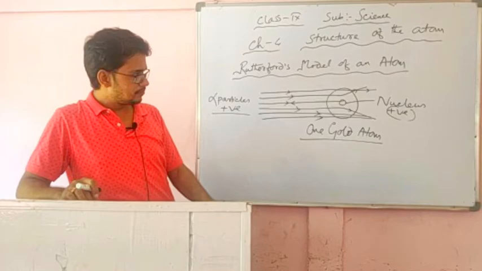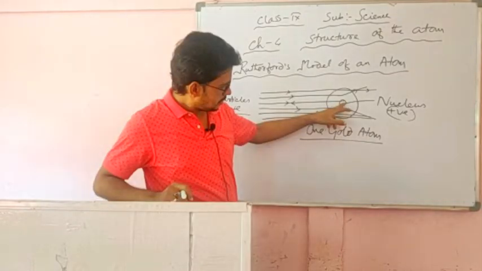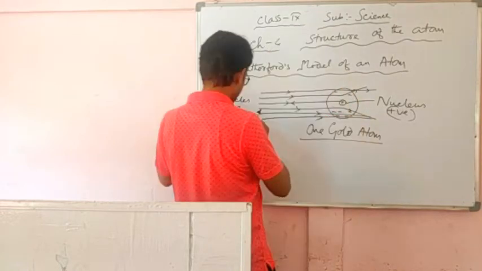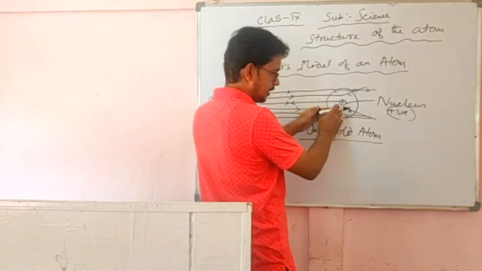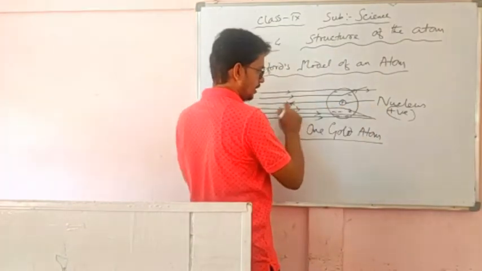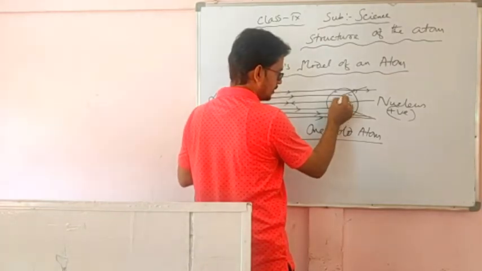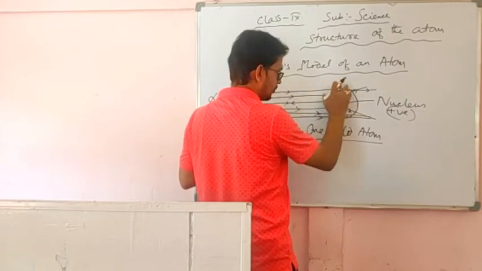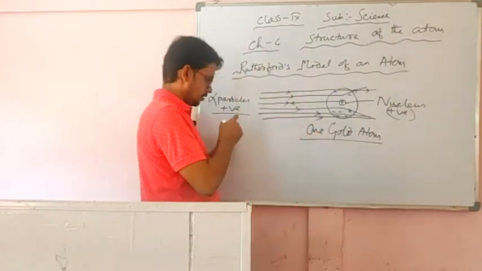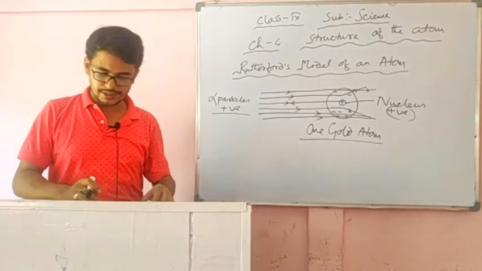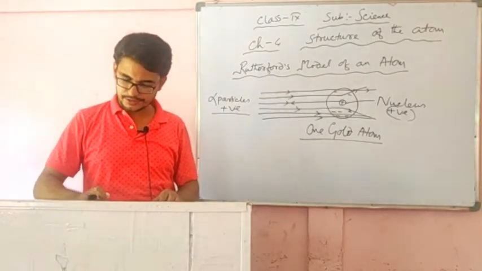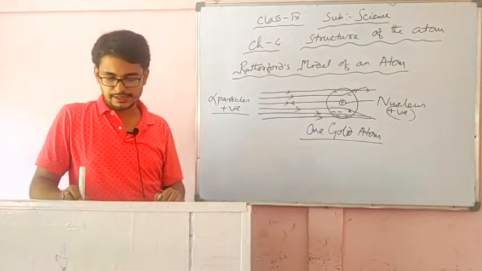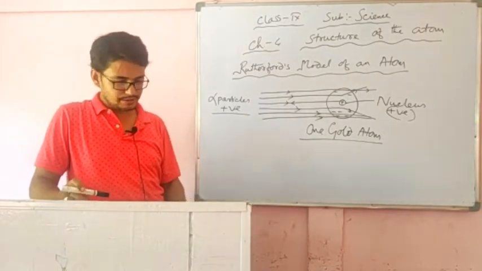He concluded that this is the positively charged particle, and here are the negatively charged particles. Since the positive rays are crossing the negative region, they pass directly through. Near the positive charge the intensity of deflection is very small, and most of the space is empty space, which is recognized as occupied by electrons, which are negatively charged. The size of the nucleus is very small compared to the size of the atom.